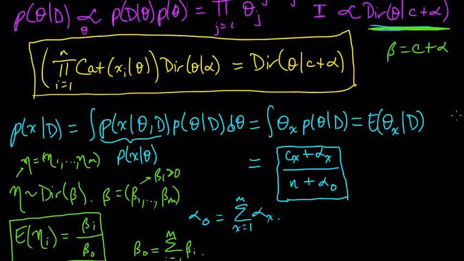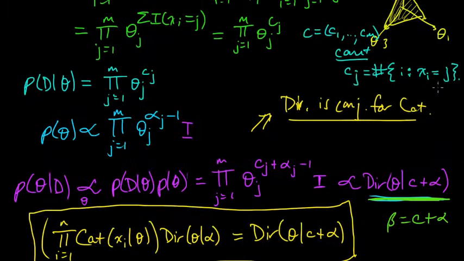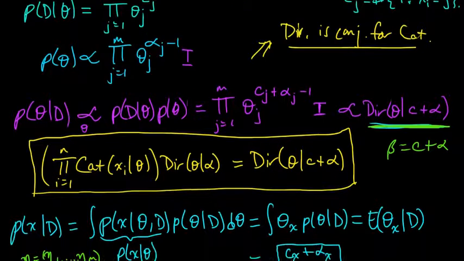N is the sum of all the c's, because if we sum all the counts up, then each x i has to be equal to some j, so this is just n. You can check that in more detail if that wasn't clear.